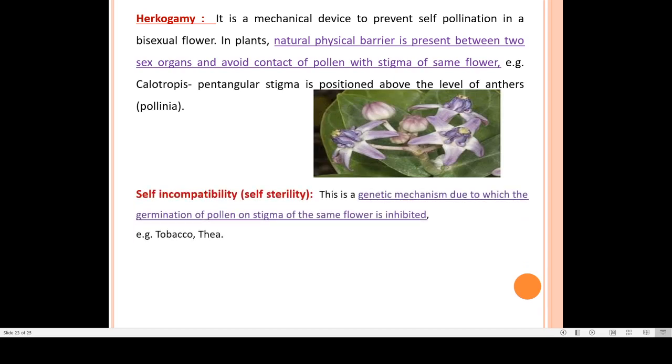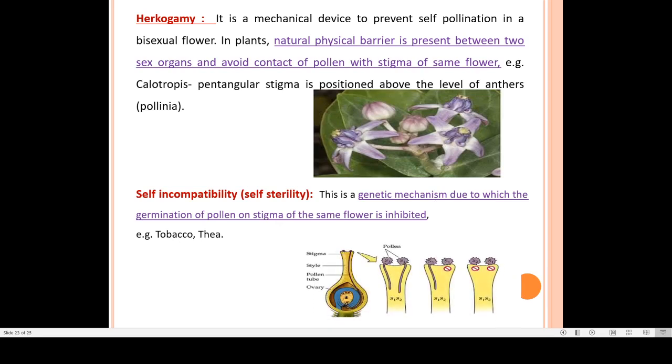Next is self incompatibility or self sterility. This is a genetic mechanism due to which the germination of pollen on the stigma of the same flower is inhibited. That means when the pollen gets deposited over the stigma, it avoids certain types of pollen, it avoids pollen germination. It only facilitates certain types of pollen grains.